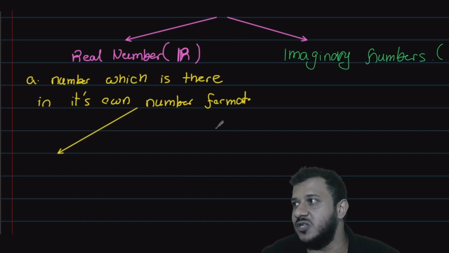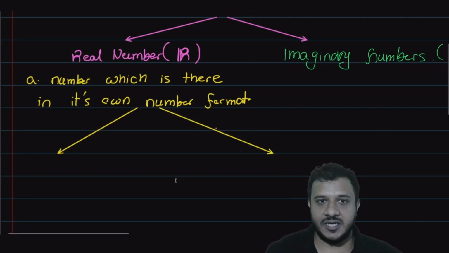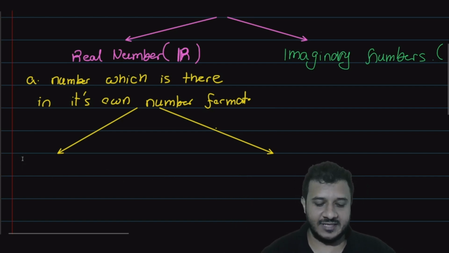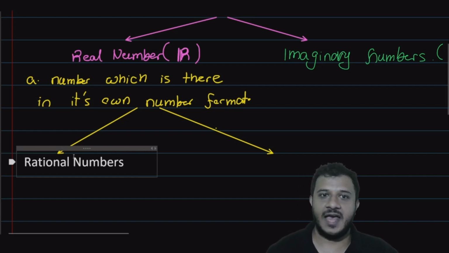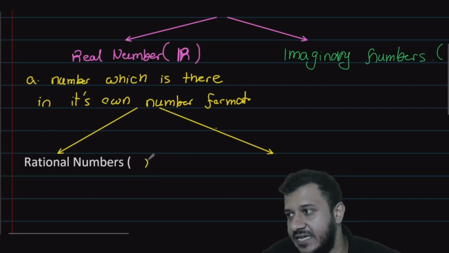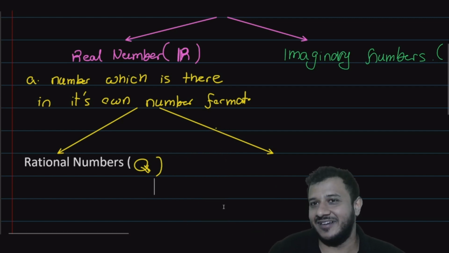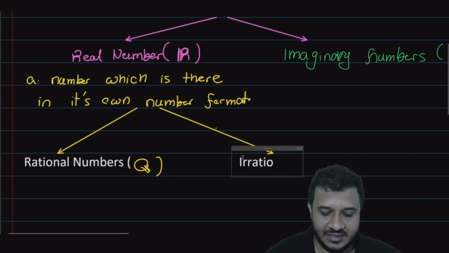Now, this is the place where you need to give your full attention. Make sure that you write down with me. You need to give more attention to this part. Real numbers get divided into two main parts. One is rational numbers, which we denote with a letter Q, but if we are writing, we write a Q with an extra line. I don't know why we do that. Even R in real numbers, we put an extra line there. And the other one is irrational numbers.